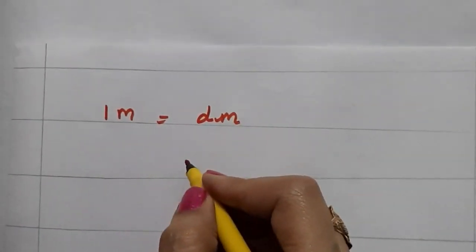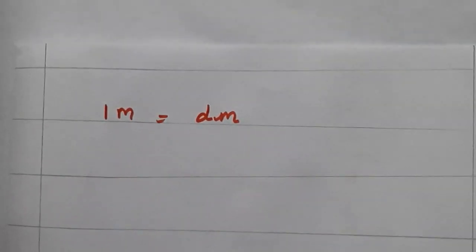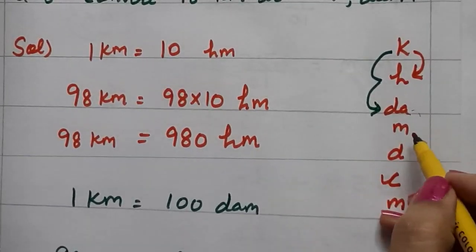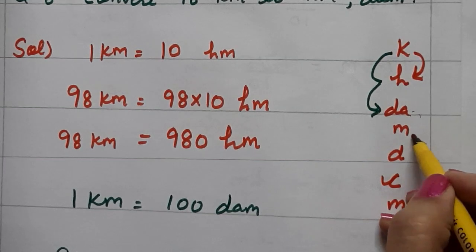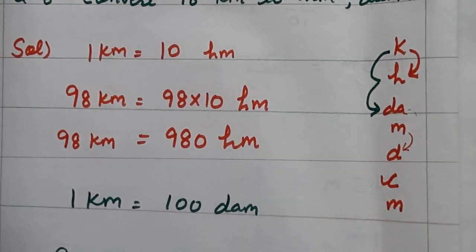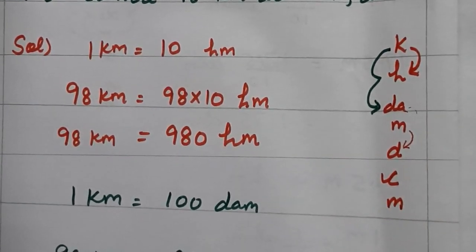So 1 meter is equal to dash decimeter. Check here, meter to decimeter. One step down you are going. So 1 meter is equal to 10 decimeter.